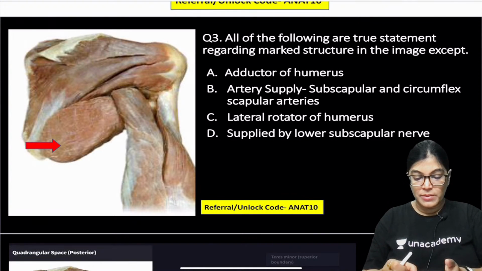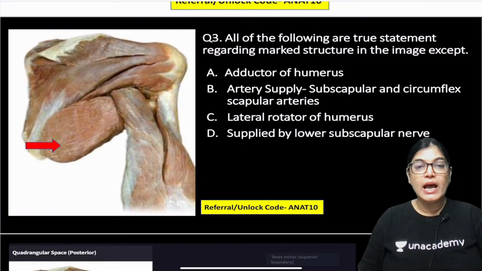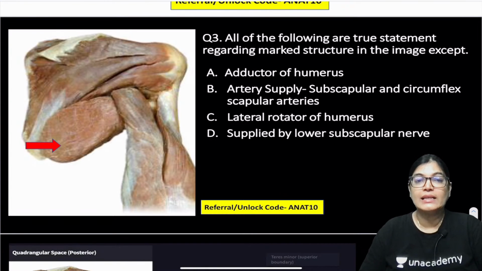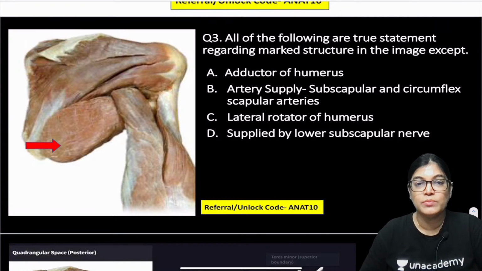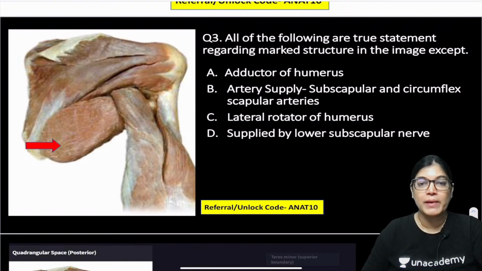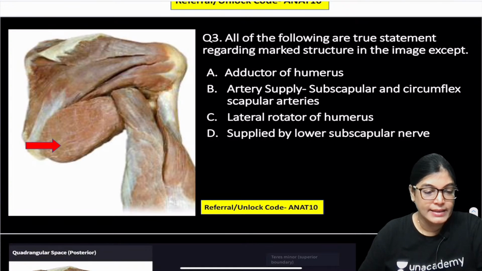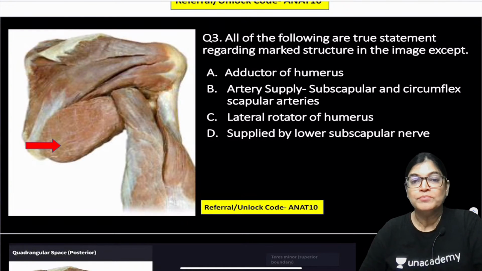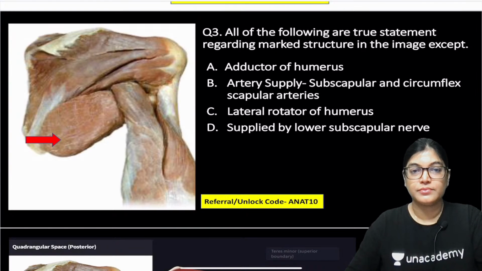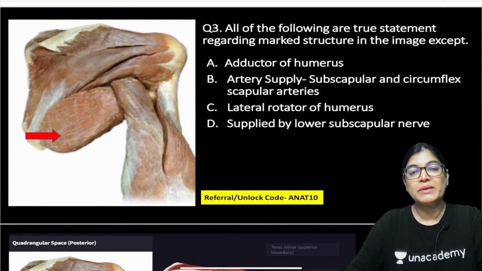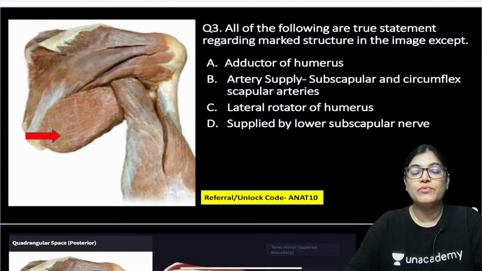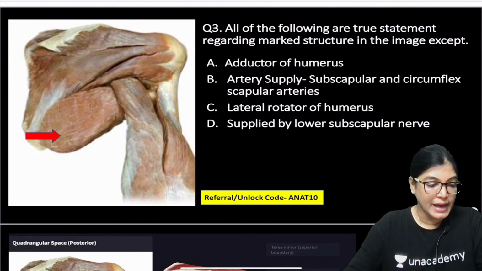Firstly you have to identify the image, and tell me which of the following is the wrong statement. Whether it is an adductor of the arm or humerus, the marked muscle. Arterial supply is the subscapular circumflex, lateral rotator of the humerus, supplied by the lower subscapular nerve. So identify the arrow marked structure, and then tell me which is the wrong statement. Your time begins now.